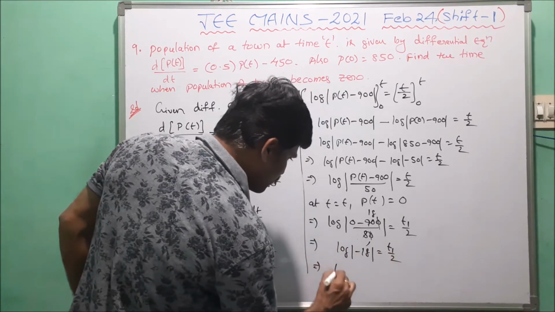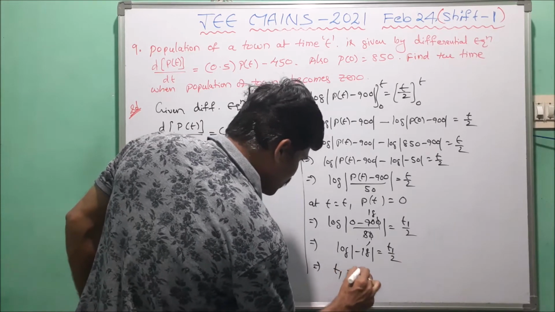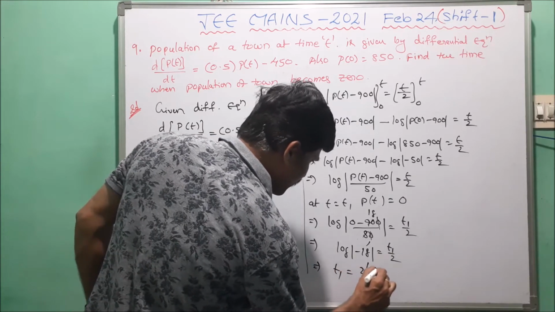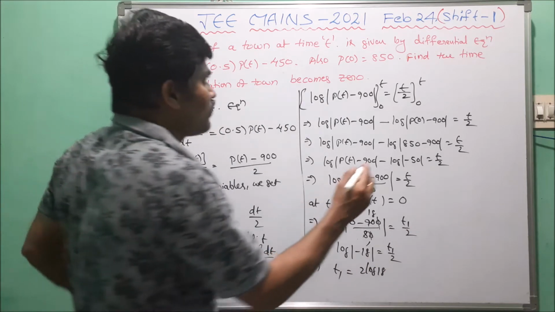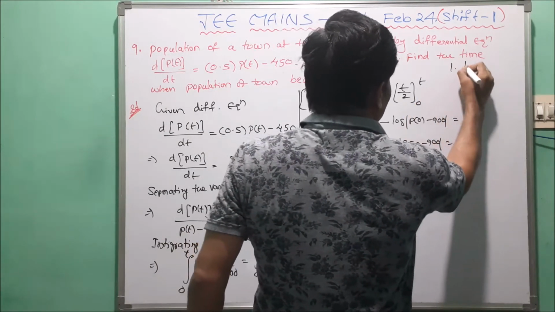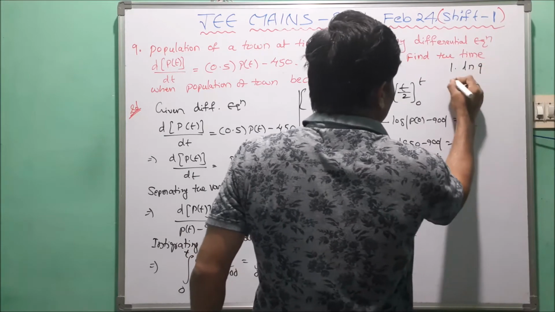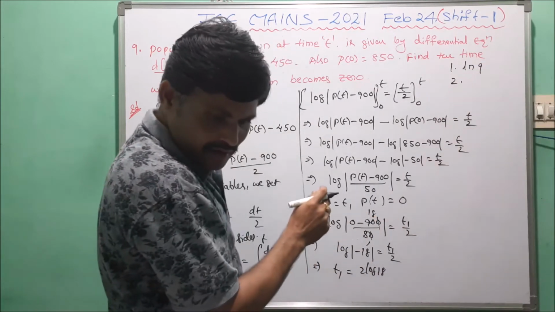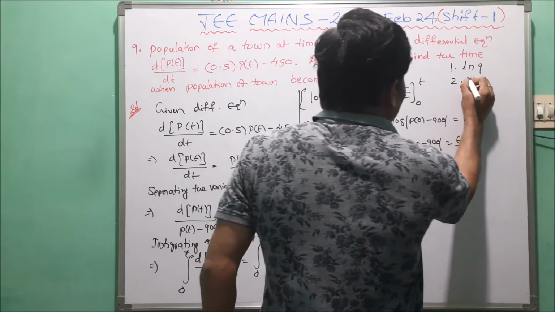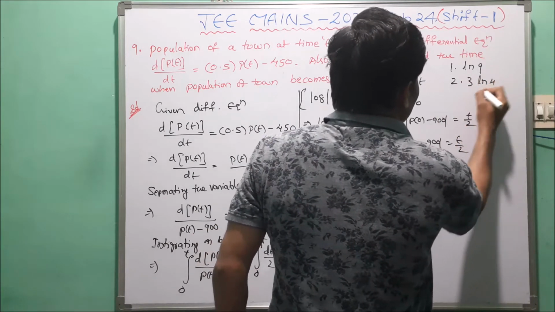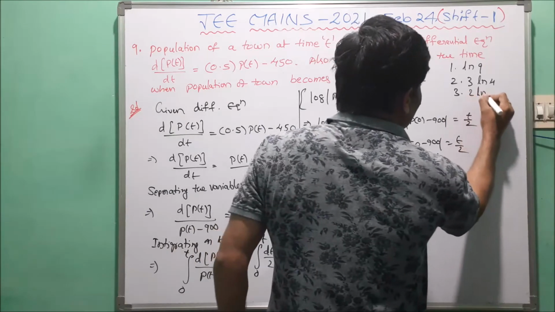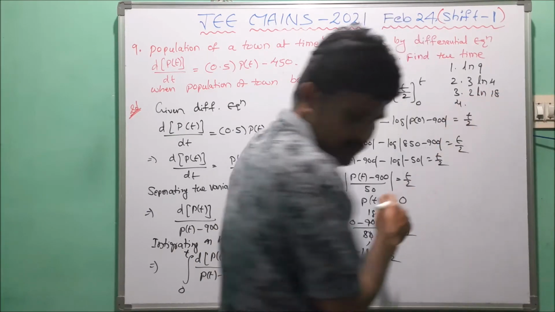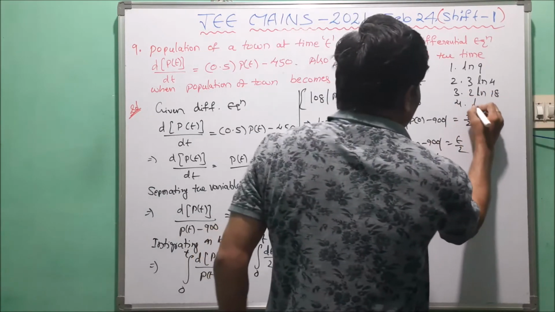From this one the time t1 equals 2 log mod 18. So 2 log 18. Now in that, options are already given. First option ln 9. Second option is 3 ln 4. Third option is 2 ln 18. Fourth option is ln 18.